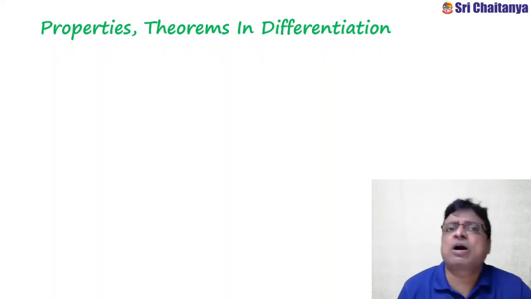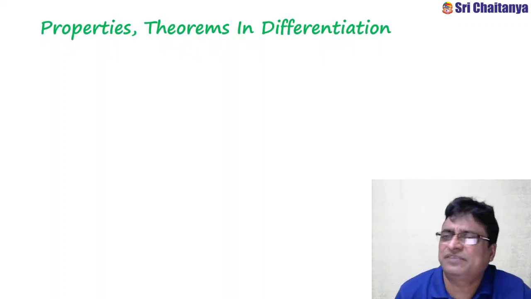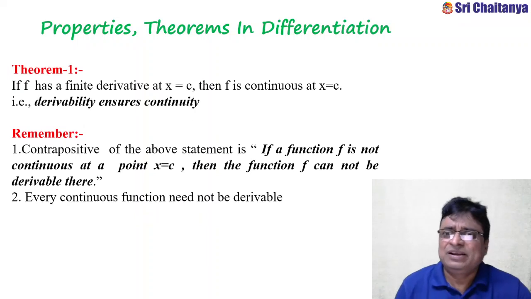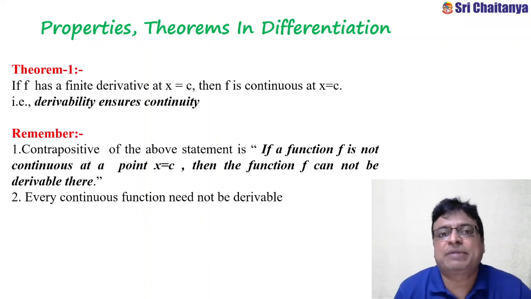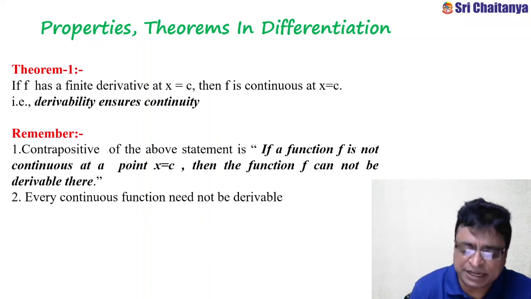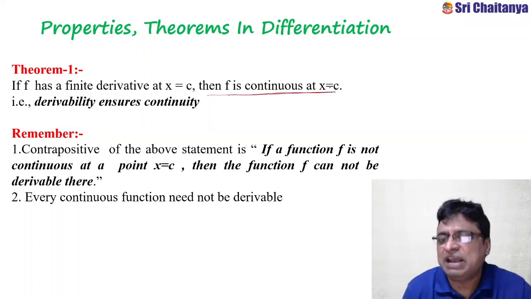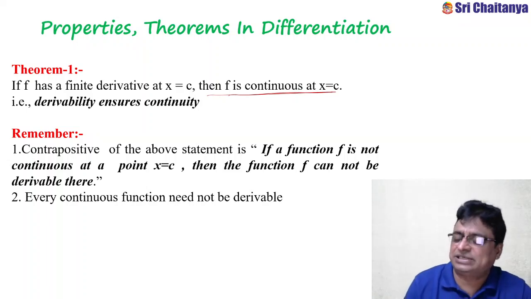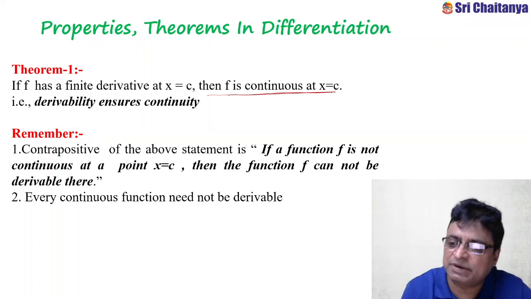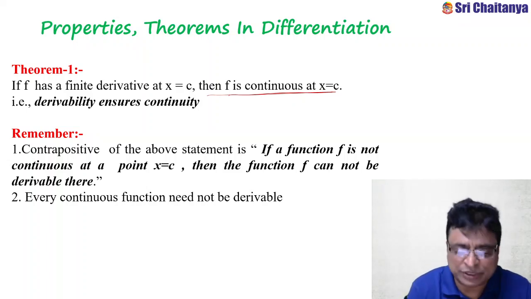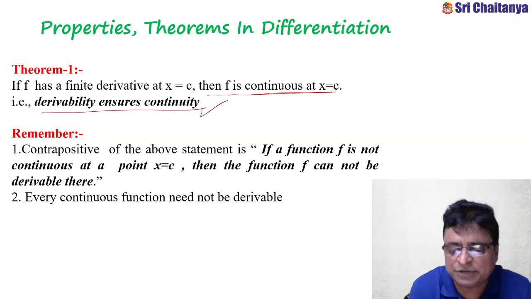Now coming to properties and theorems in differentiation. This is theorem number 1. If f has a finite derivative at x equals c, then f is continuous at x equals c. Every differentiable function is continuous, in a single line statement. So derivability ensures continuity.